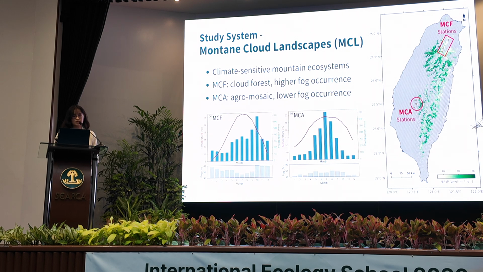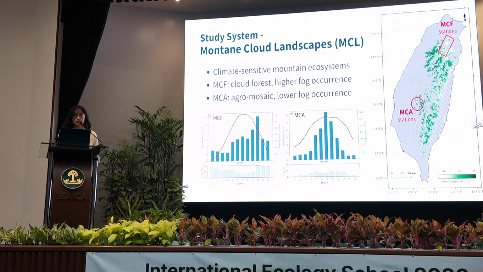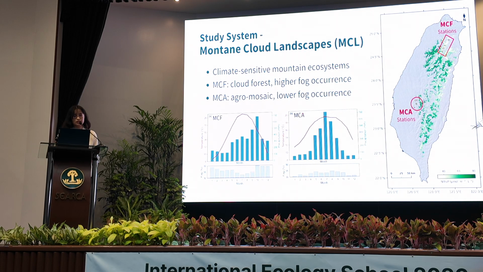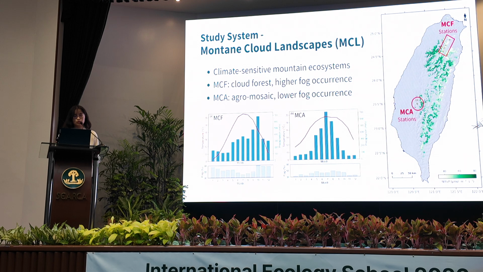The first one is MCF, or montane cloud forest, located in the northeastern Taiwan. This is a natural forest and it's very foggy and wet. It gets about 3,900 millimeters of rain every year. And the second one is MCA, or montane cloud agromosaic. This area is famous for growing high-quality oolong tea. It has less fog and more obvious dry and wet seasons.